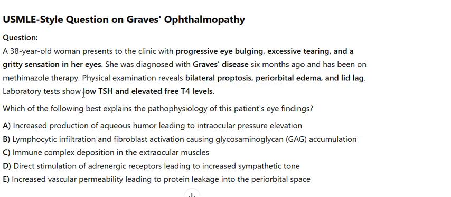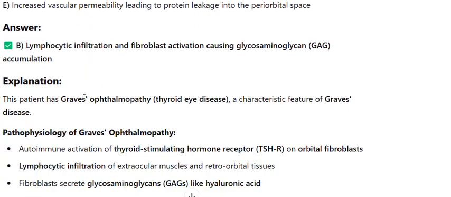Answer B. Lymphocytic infiltration and fibroblast activation causing glycosaminoglycan, GAG, accumulation. Explanation: this patient has Graves' ophthalmopathy, thyroid eye disease, a characteristic feature of Graves' disease. Pathophysiology of Graves' ophthalmopathy: autoimmune activation of thyroid stimulating hormone receptor, TSHR, on orbital fibroblasts, lymphocytic infiltration of extraocular muscles